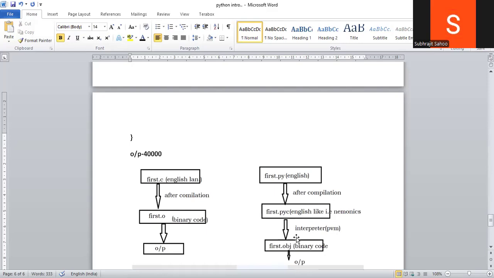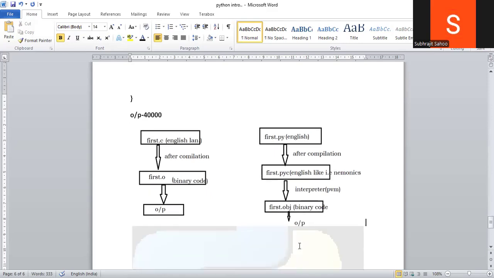Okay. So this one is the note for platform dependent and independent. And here I will tell one more point. Python follows the WORA and CORA technique, right?